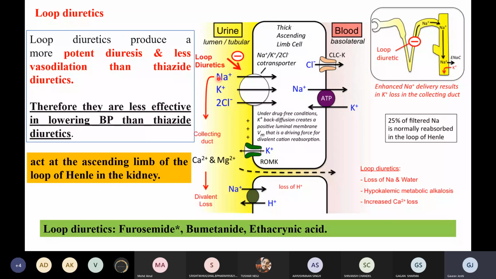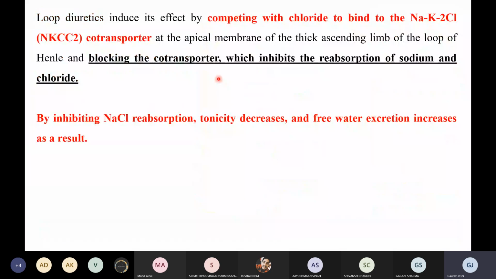Loop diuretics are doing what? Loop diuretics are basically blocking the binding of the chloride to the NKCC2 pump, right? And when they are blocking the NKCC2 pump, they are decreasing the tonicity, right? So if the tonicity is decreased, the forced diuresis will be there, right? That will not be reabsorbed back। but अब इनके साथ क्या होता है, एक प्रॉब्लम होती है।